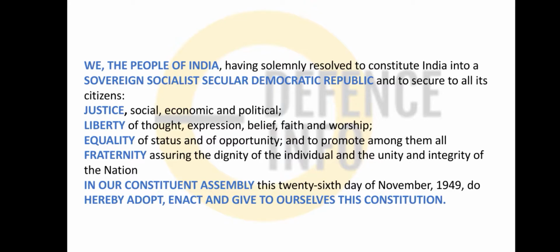So friends, also remember that there are some things which were added later, okay, like socialist, secular and integrity. The terms socialist and secular were not there in the Constitution before, okay. And the term integrity, you will find in this Constitution, was also not there initially when the Constitution was formed, but in the 42nd Amendment, which is also known as the mini Constitution, these three things were added, okay? And this question has also come in the CDS.